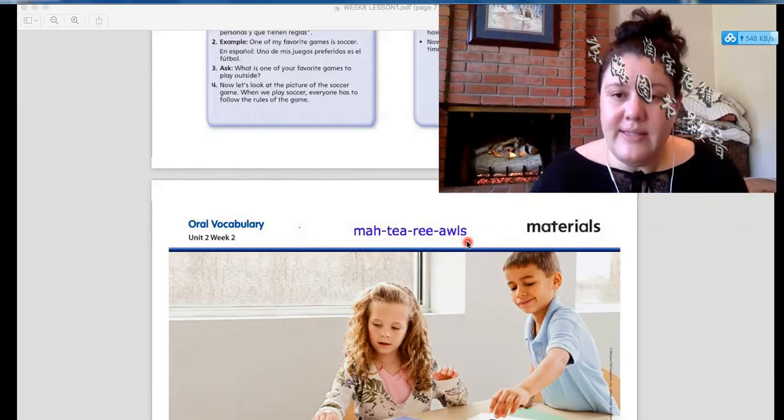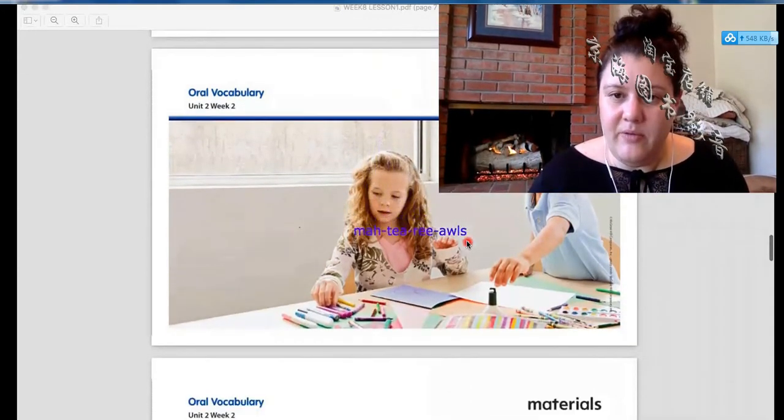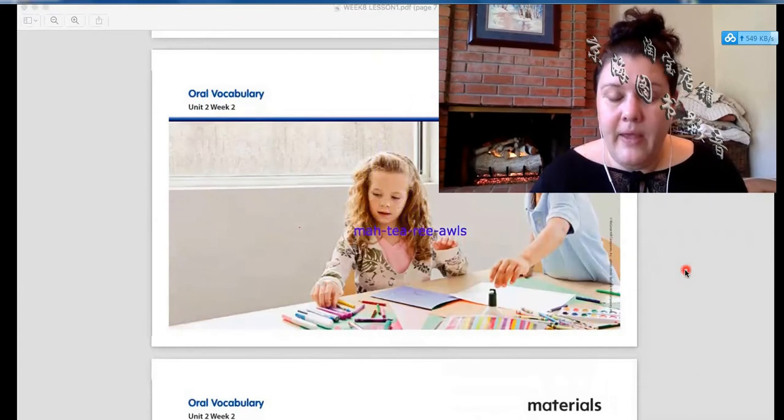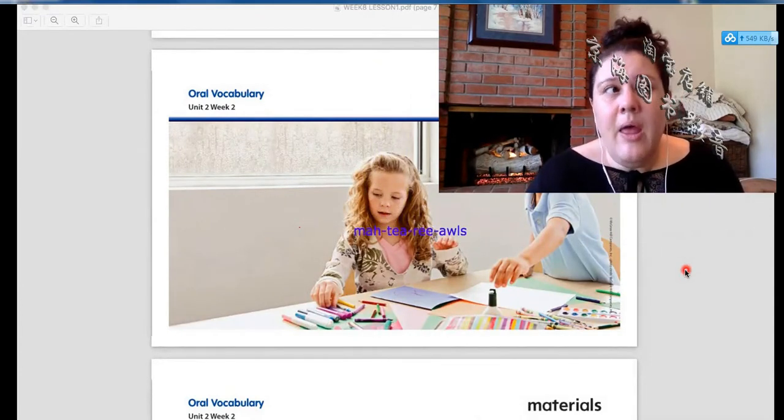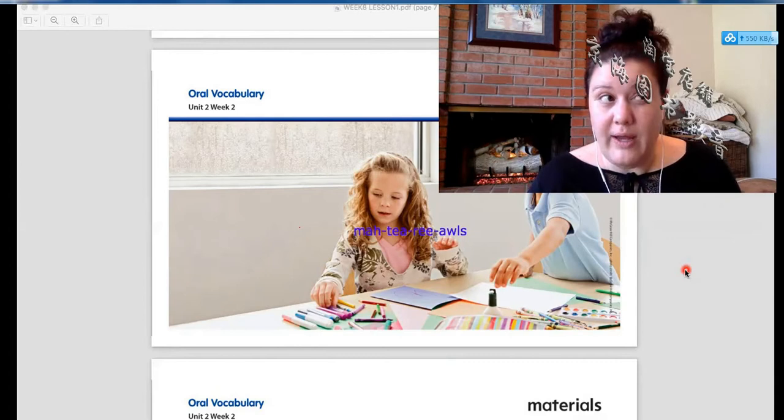So let's look at what these kids are doing. We're gonna move our word down here so we can still see it. So these kids are using different materials. So materials are things that help us make something else, okay? So these kids are making an art project. They're making a drawing. So what are some materials that we could use that would help us make something else if we were making an art project? What do you see in the picture?